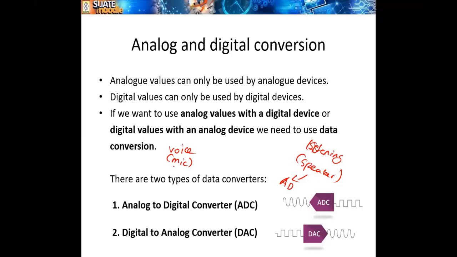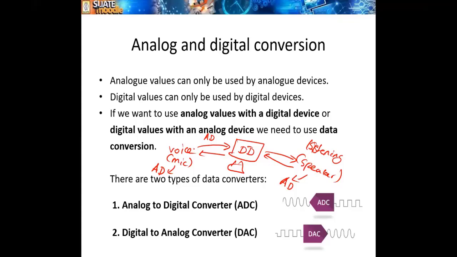Mic, also an analog device. Now in between, what connects us? Computer. Computer is receiving and computer is giving it back to you. Analog data, computer is what? Digital device.